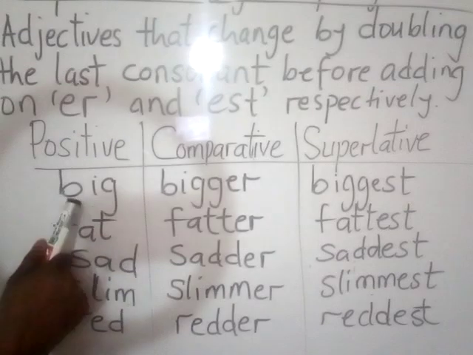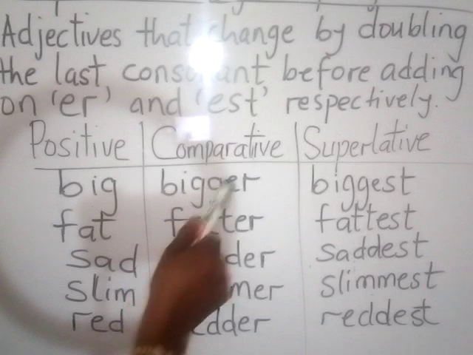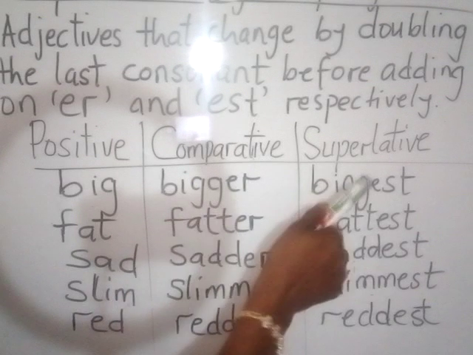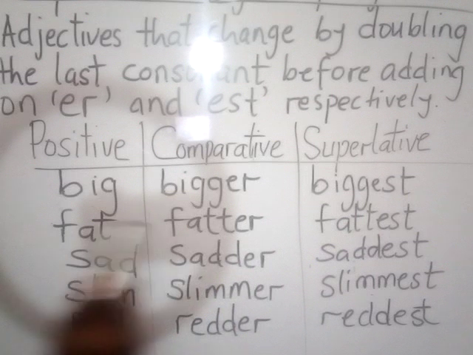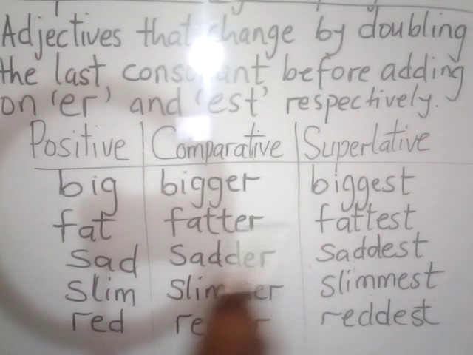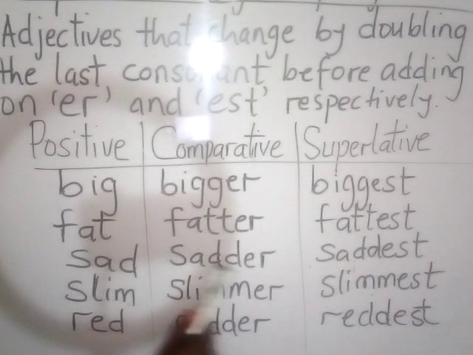You have big, bigger. To change to comparative, we didn't just put er, but the g doubles before er, and biggest. Fat, the t at the end doubles before the er: fat, fatter, fattest. Sad, sadder, saddest. You see the d doubles. Slim, slimmer, slimmest, m doubles. And red, redder, reddest. Here you see the d doubling as well.